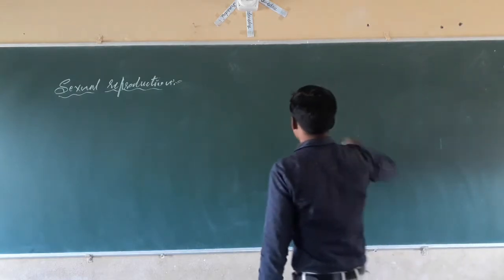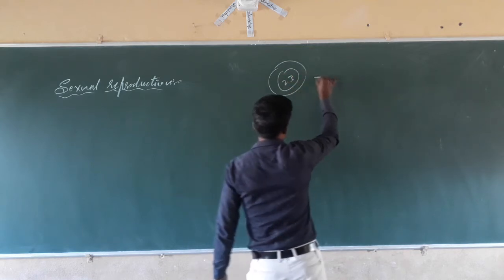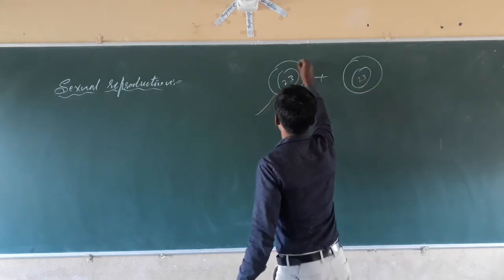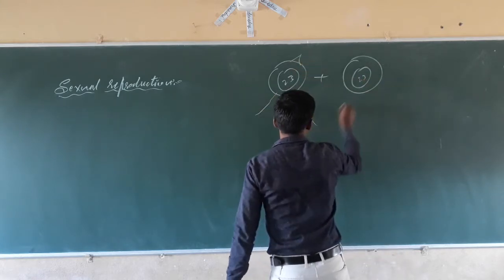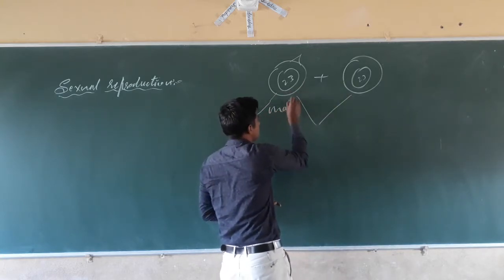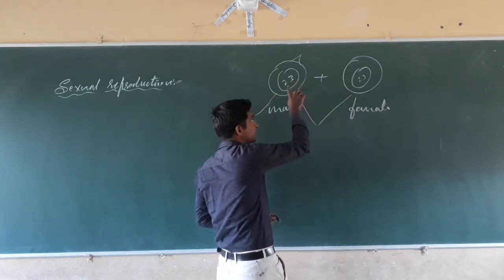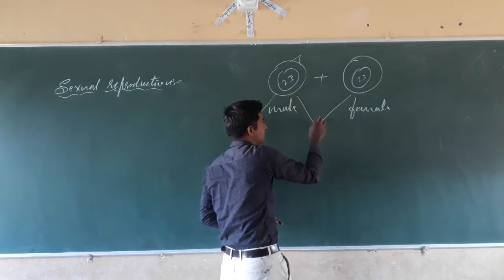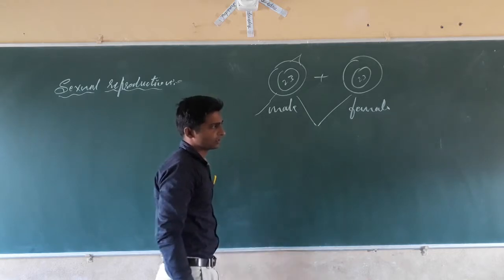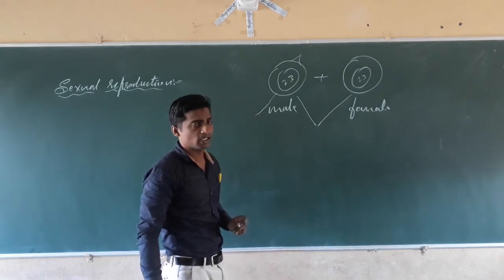The process of fusion of male and female gametes. This one is a male, this one is a female. The process of formation of a new young one by fusion of male and female gametes is called sexual reproduction.